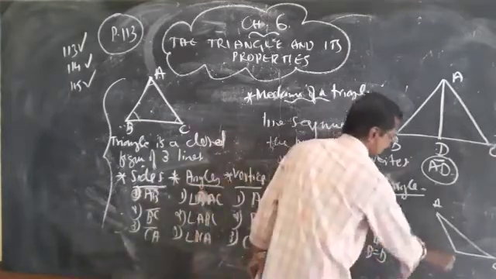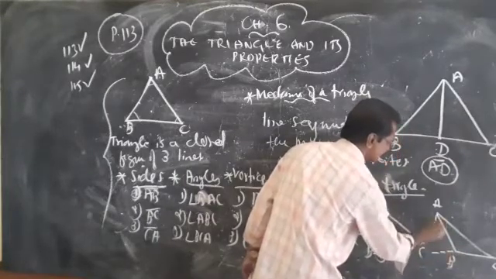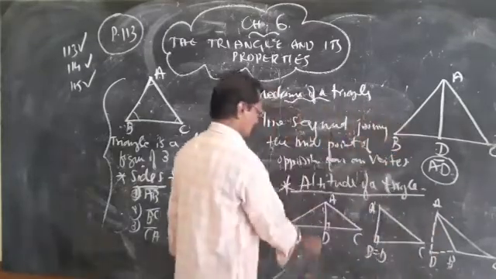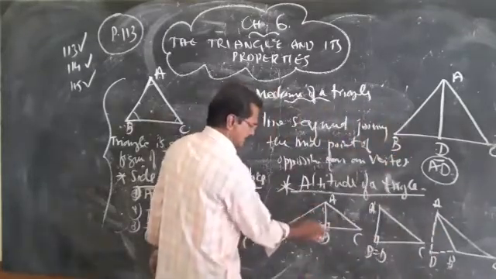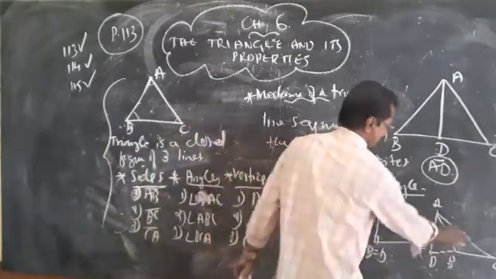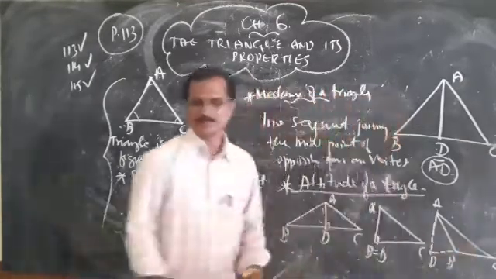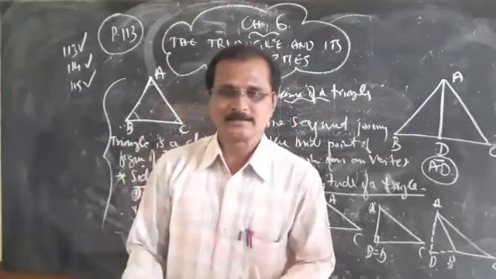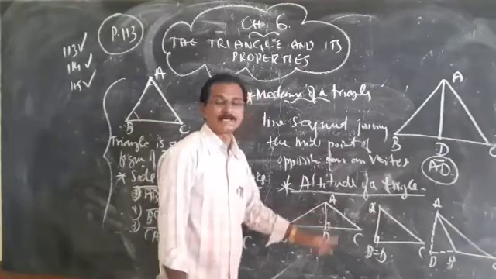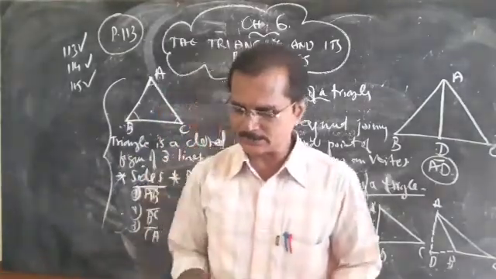And here the altitude will come if you extend this line from here, and you extend from this vertex, so this will be the point. This is AD. So in the acute angle triangle, D is between B and C, and in the right angle triangle, B and D are equal, and in the obtuse angle triangle the point D is outside BC. So that is altitude. The definition is the line segment joining, perpendicular to the opposite side, from any vertex.